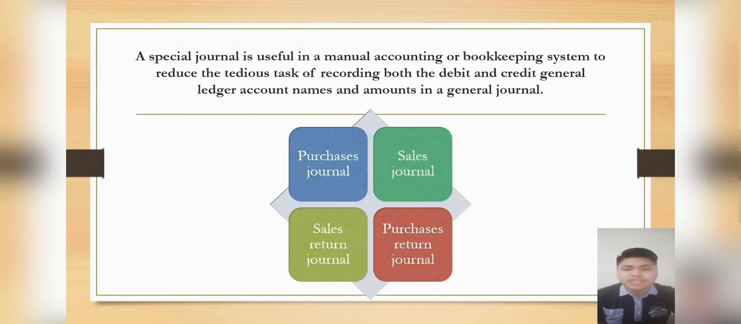Next, I want to explain about the special journal. A special journal is useful in a manual accounting or bookkeeping system to reduce the tedious task of recording both the debit and credit general ledger account names and amounts in a general journal. A special journal has 4 types: first is purchase journal, second is sales journal, third is purchase return journal, and lastly is sales return journal.